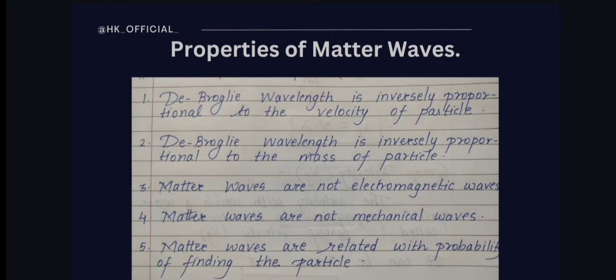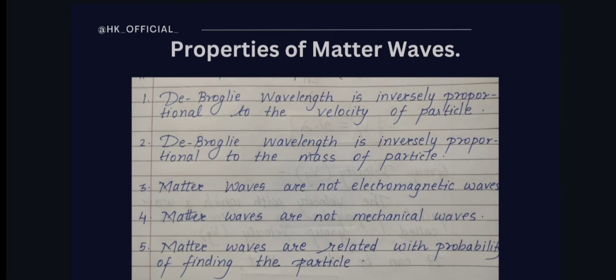Now we are going toward the properties of matter waves. We can summarize these as five properties. The very first one is that de Broglie wavelength is inversely proportional to the velocity of particles. The concept is very simple, and in this video very simple topics are there. So just go and revise it thoroughly and you will find these topics very easy. Remember the very first formula of de Broglie wavelength, lambda is equal to h upon mv, and if you know that formula, the properties are very simple for you.